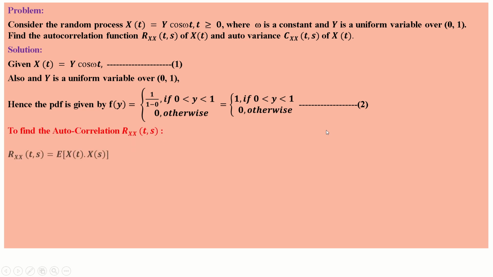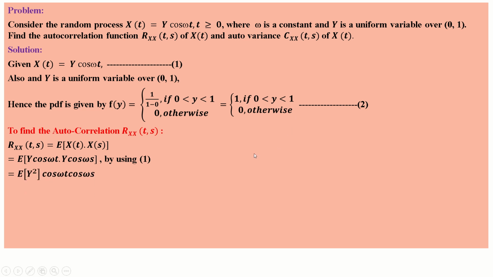Now find the autocorrelation of x. So we know Rxx of t, s is equal to expected value of x of t, x of s. So from 1 we know the value of x of t, y cos omega t, then y cos omega s, right? It is E of y square cos omega t cos omega s.